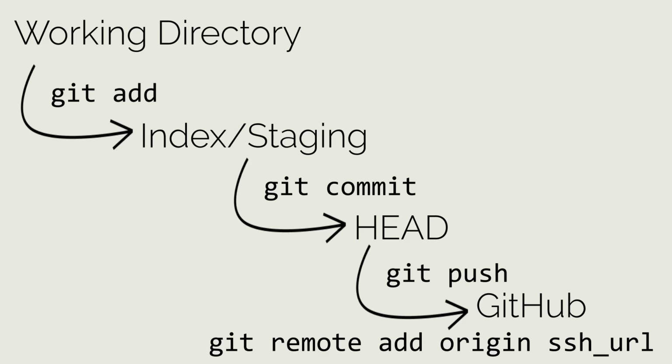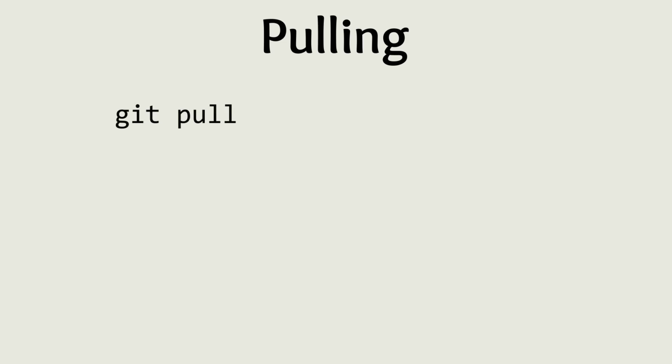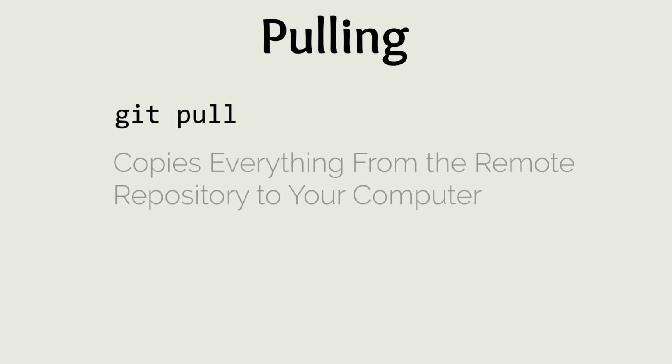We now are able to create a repository, make changes to it, save them, and push those changes to GitHub. But what if another one of our team members wants to pull down the changes that we push to GitHub onto their local computer? This is where the git pull command comes in. By simply typing the command git pull into their terminal, all of your changes from GitHub will be pulled onto their local computer and merged with any of the changes that they have.